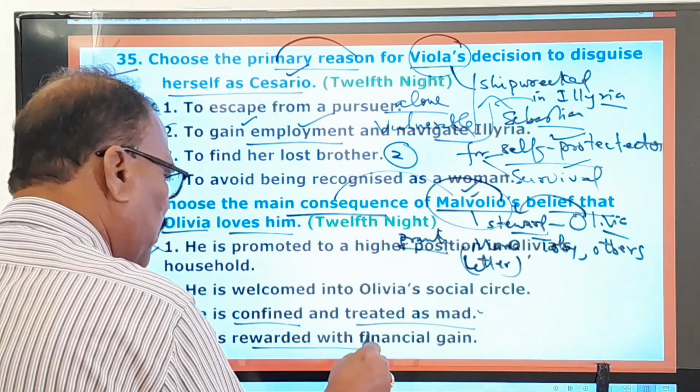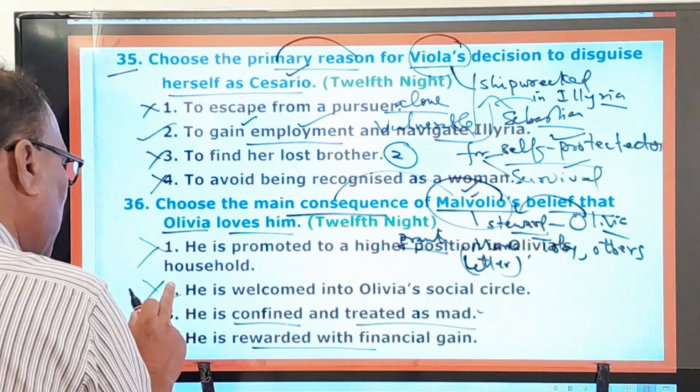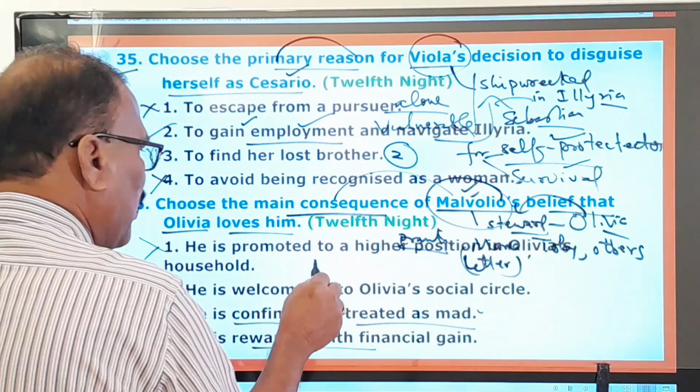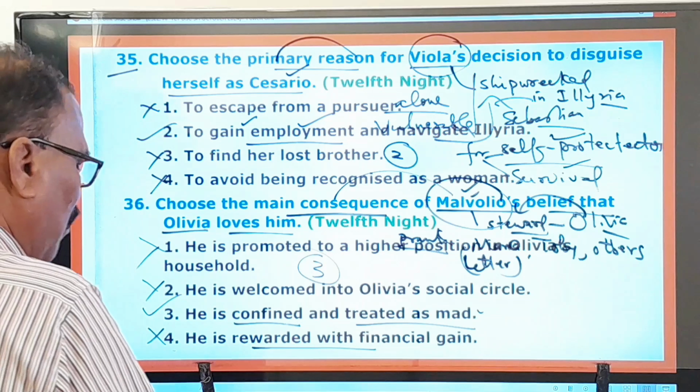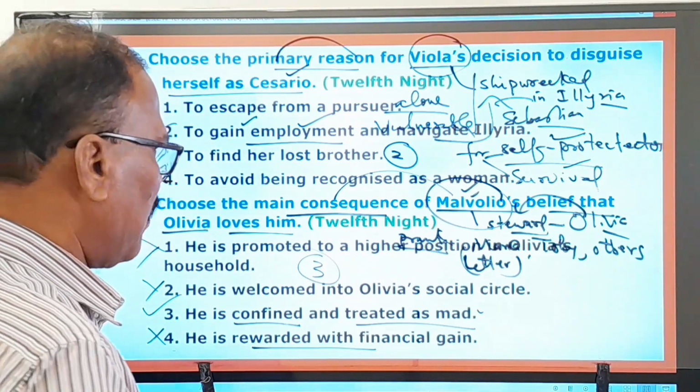He is rewarded with financial gain. Now, so first one, second one, fourth one are wrong. Only the third one is the right one. Now you move on to other questions.